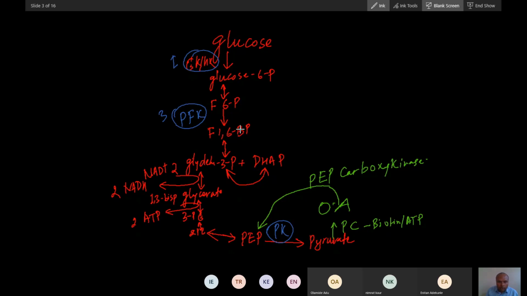1,6-bisphosphate. Now this is an irreversible reaction, so here a different enzyme will come. The enzyme that will release a phosphate group, that is, by release of one phosphate from the bisphosphate. Phosphate removal is done by a phosphatase. The enzyme will be fructose 1,6-bisphosphatase. Did you understand up to this?